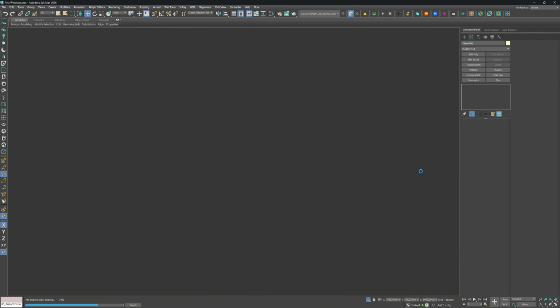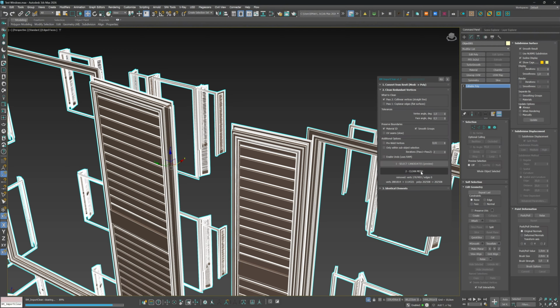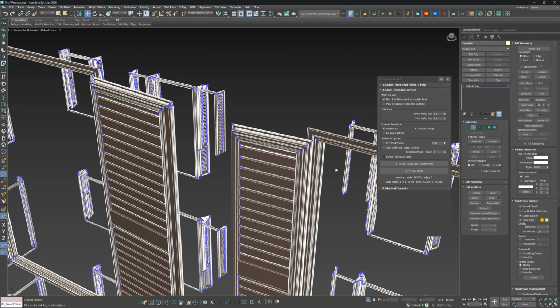The script scans the geometry and finds tens of thousands of vertices that do not affect the object's shape. Click Clean Mesh. With a single click, over 176,000 redundant vertices are removed. The mesh is lightweight and the geometry remains clean.